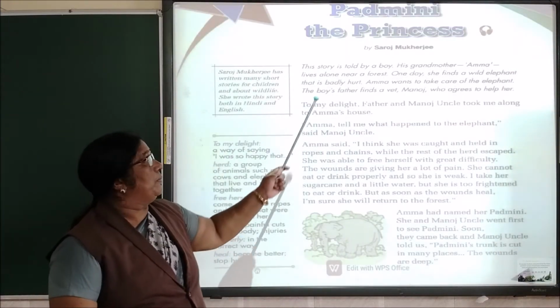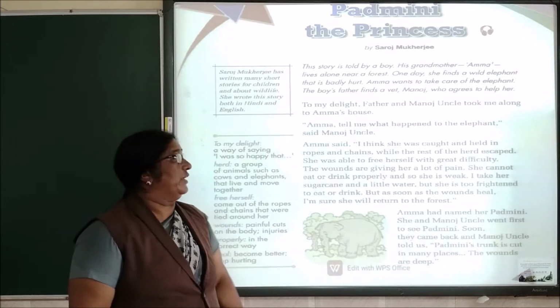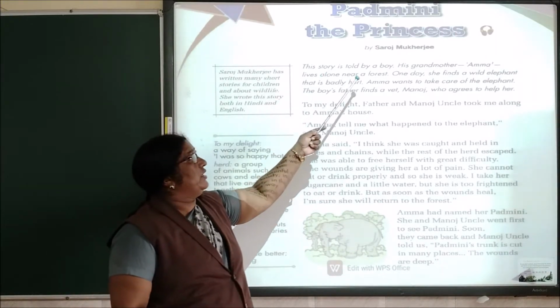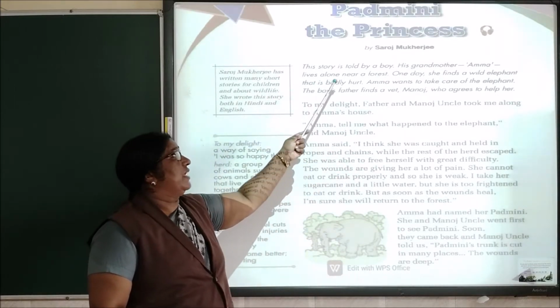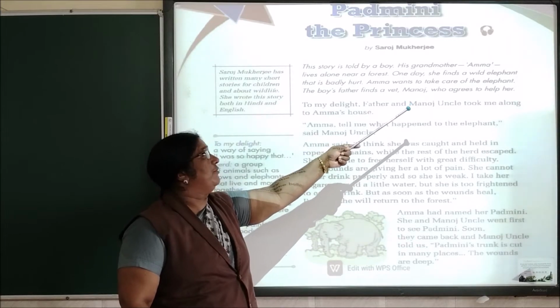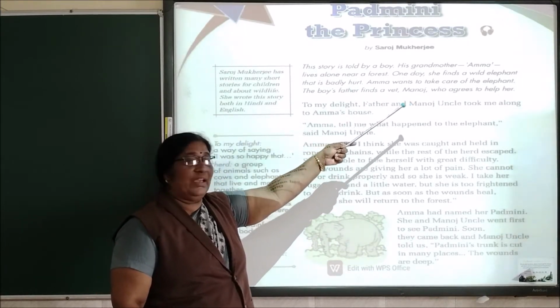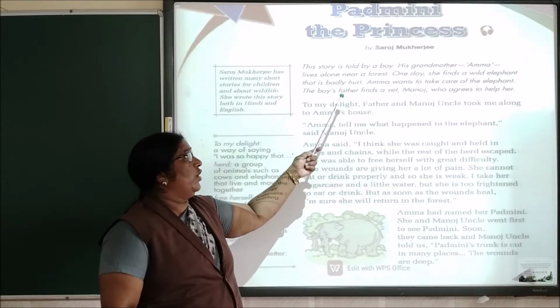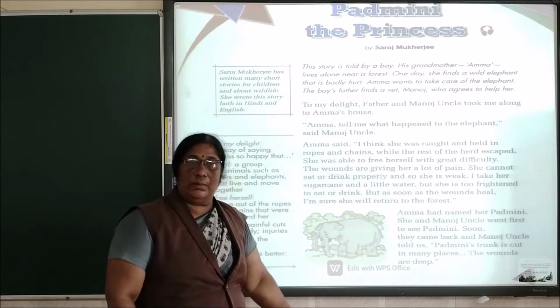Lesson number 1, Padmini, the princess. Let us start the reading of the introduction part. This story is told by a boy. His grandmother Amma lives alone near a forest. One day she finds a wild elephant that is badly hurt. Amma wants to take care of the elephant. The boy's father finds vet Manoj, who agrees to help.